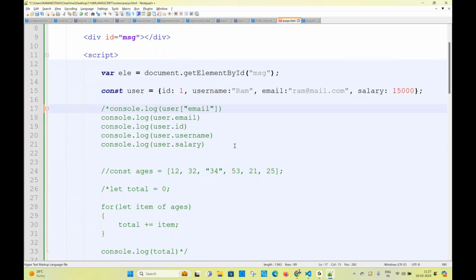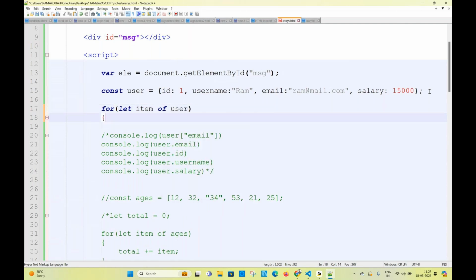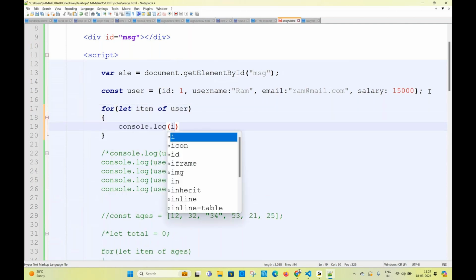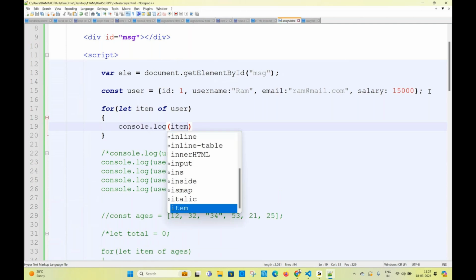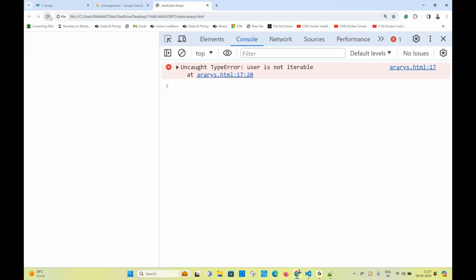Using for each? Okay, let item of object. What is the object name called? User. Now console.log of item. So what is the output I can see in the console? All properties or values? Okay. First of all, you are going to get an error. Why are you getting an error? User is not iterable. That means we cannot iterate the user object using the for of statement.